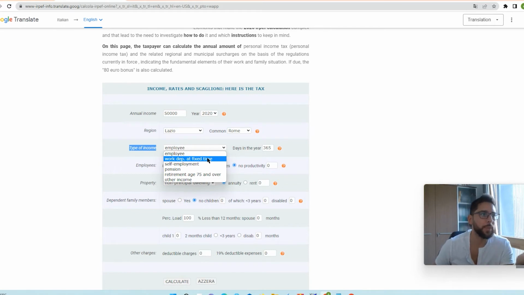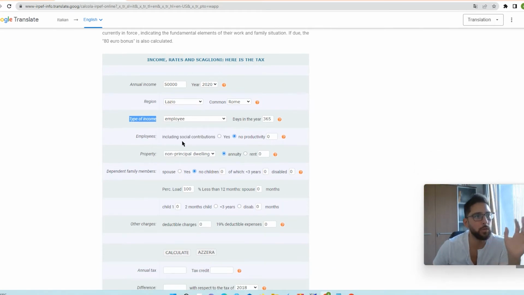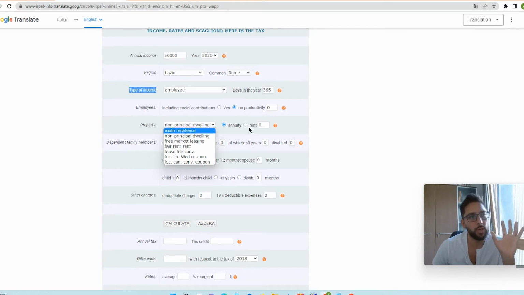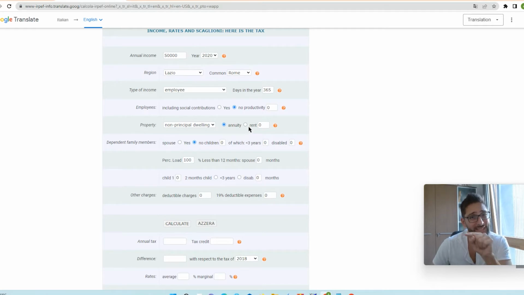Okay, so let's pick employee. Then you can also include or exclude the social contribution. Let's keep the default options. You can also select if you possess a property or not, or you are under rent, and this might be helpful because the rent can also be detracted against taxes. So be careful about this.